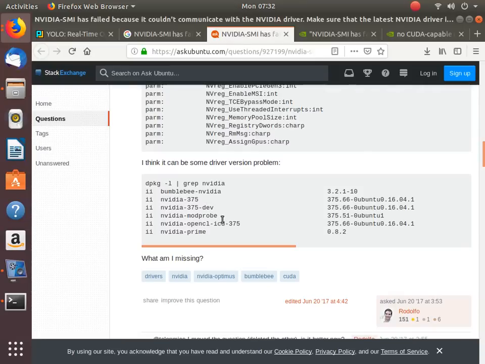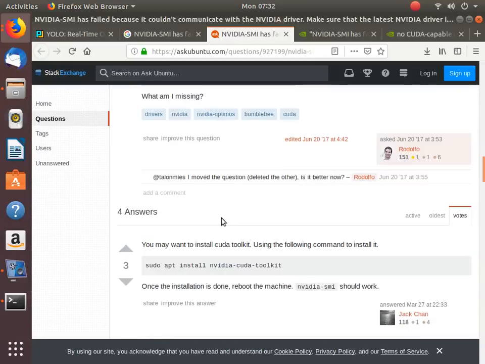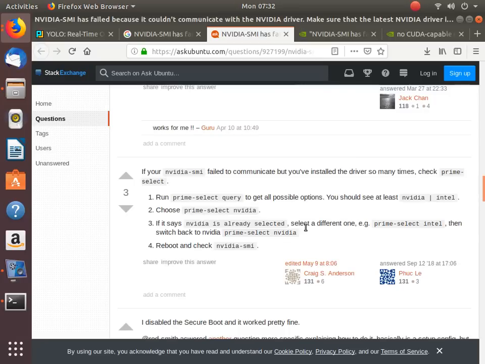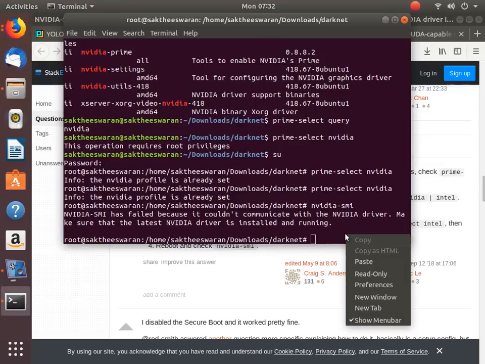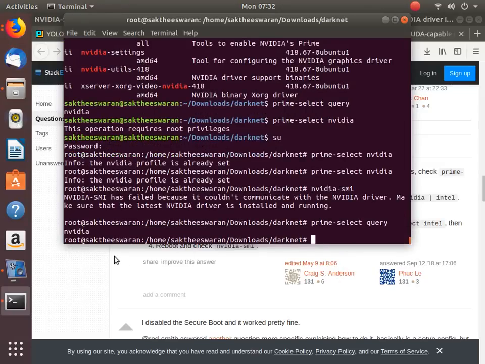So driver toolkit. Reboot and check. Let's do this again: prime-select query. And prime-select nvidia.